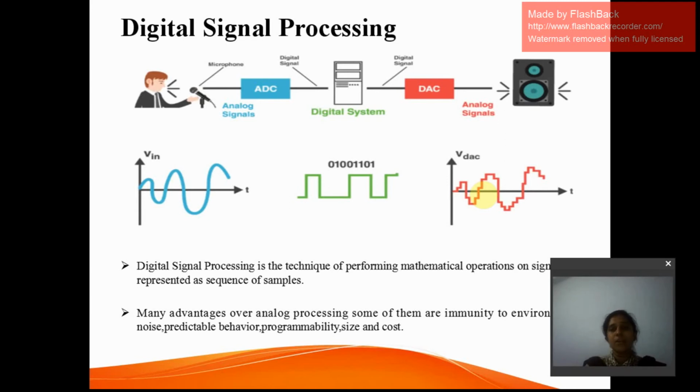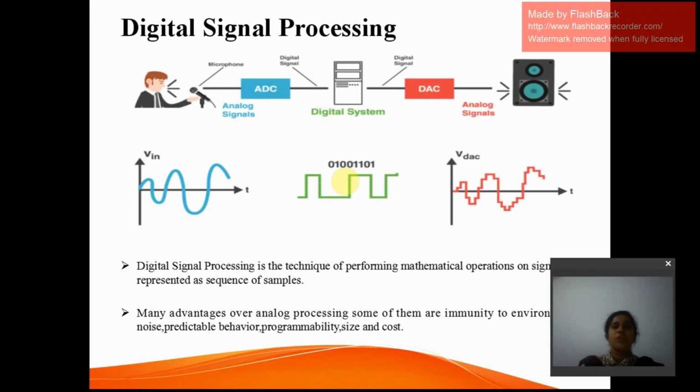Then the signal will look like a staircase signal, and we'll be getting that as an output. If you want to listen to any music, if you want to mix 2 or 3 signals, if you want to send one signal, send another signal, and add or mix those signals and listen at the output, that is also one sort of processing.